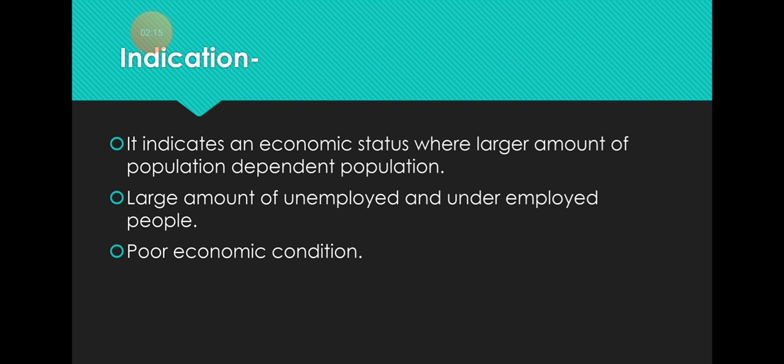Now what is this dependency rate? Dependency ratio means the ratio of the working and non-working population. It is obvious that if in a country the percentage of the working population is less than the non-working population, then the country's economic condition is not good. It indicates a large dependent population, a large number of unemployed and underemployed people, and poor economic condition.